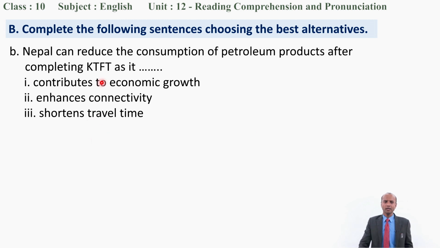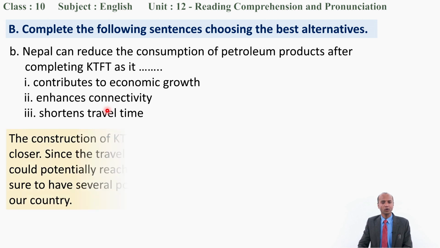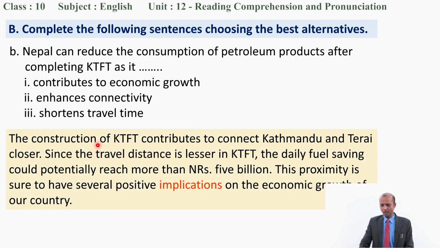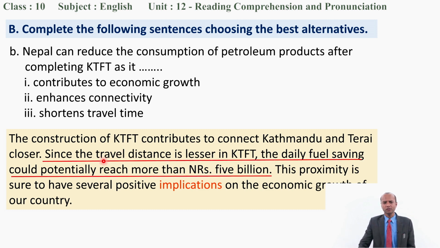B, Nepal can reduce the consumption of petroleum products after completing KTFT as it contributes to economic growth, enhances connectivity, shortens travel time. Which one is the correct answer? Okay, don't worry. I am going to highlight the text. Make a guess before. Yes, good. Since the travel distance is lesser. Okay, very good. Which is the correct answer? Third one, very good.